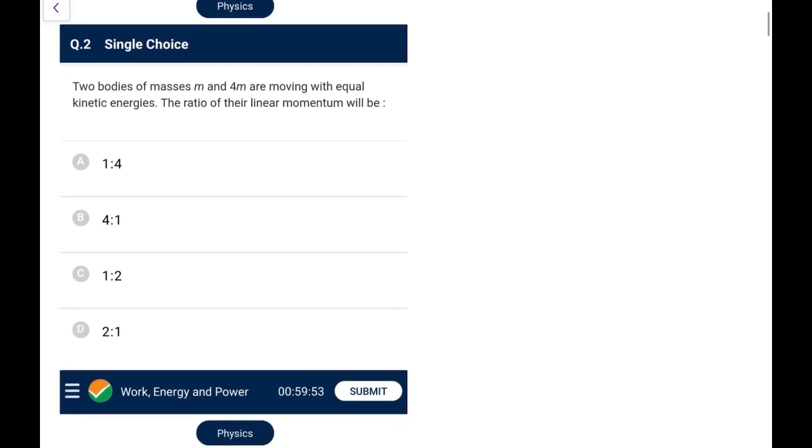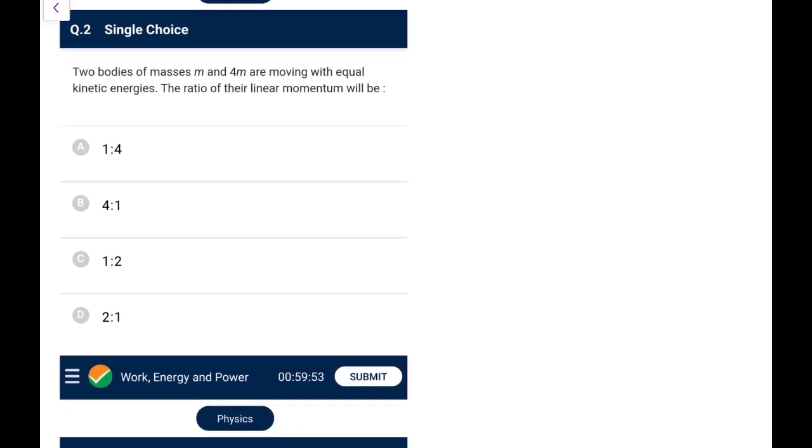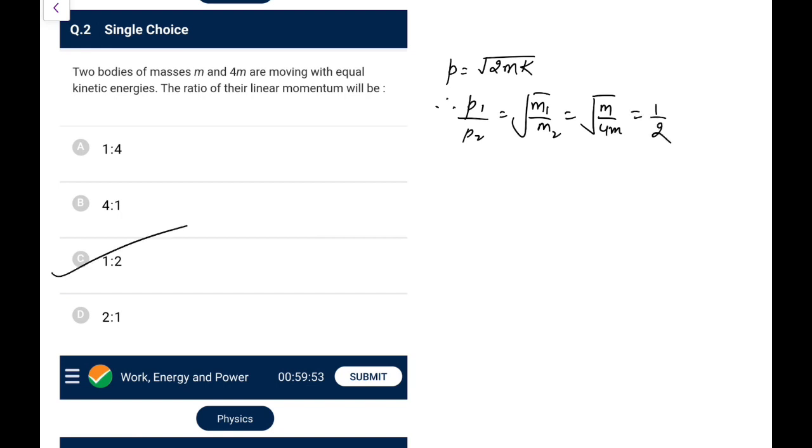Next one, two bodies of masses m and 4m are moving with equal kinetic energies. The ratio of their linear momentum is, we know P can be written as root 2mK, K is the same, therefore I can write P1 by P2 is root of m1 over m2, because kinetic energy is the same. So it is root of m over 4m, so it comes out to be 1:2, so go for option C without any doubt.